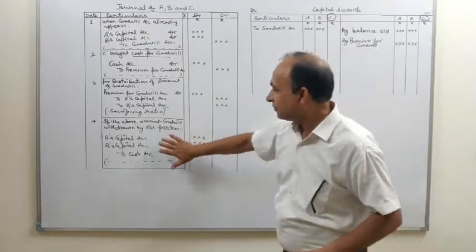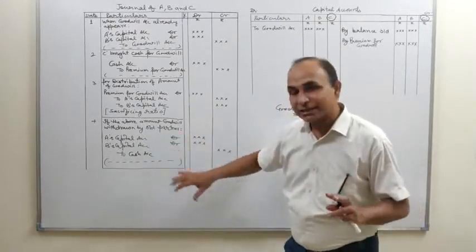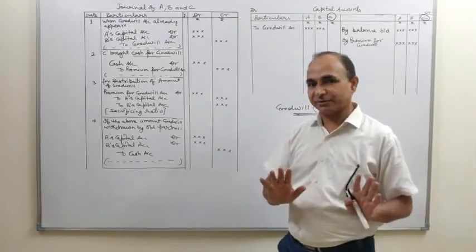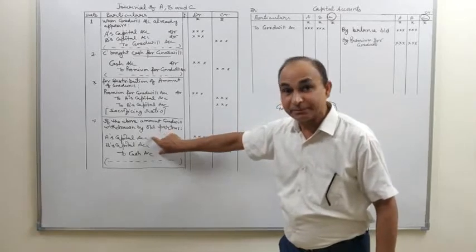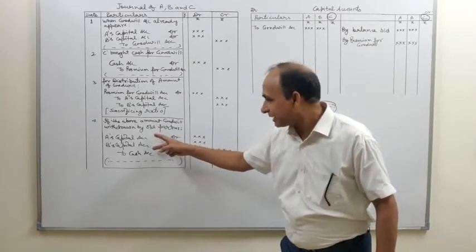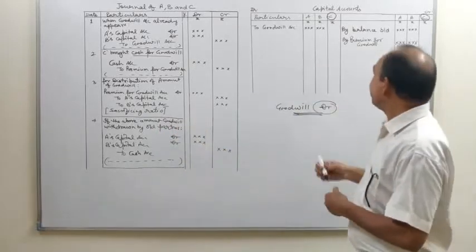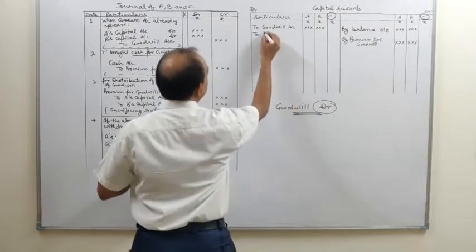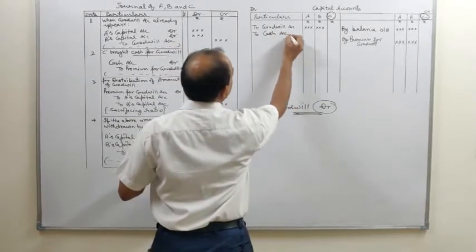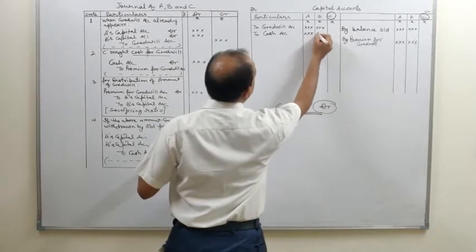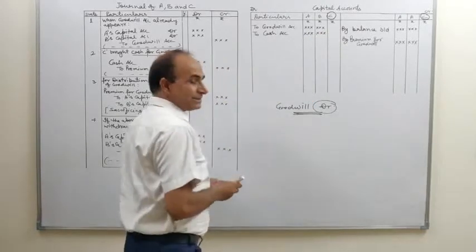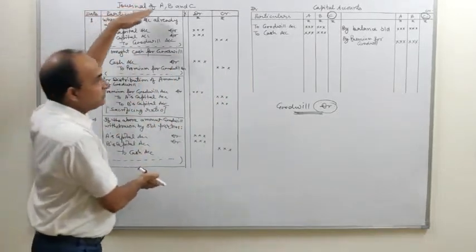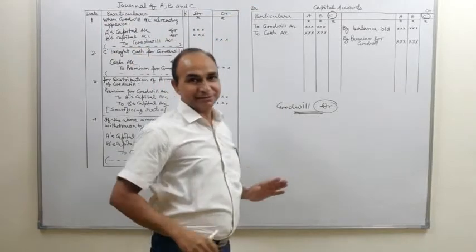Now coming to the fourth entry. See here, old partners withdrew the amount of goodwill earlier credited to their account. So A's capital account debit, B's capital account debit to cash. So capital account debited. Come to the debit side of capital account. Right here, the account which has been credited, cash, we will write here to cash account, and it will be recorded in the account of A and B only. So friends, these are the postings of journals relating to goodwill into the capital accounts of partners.